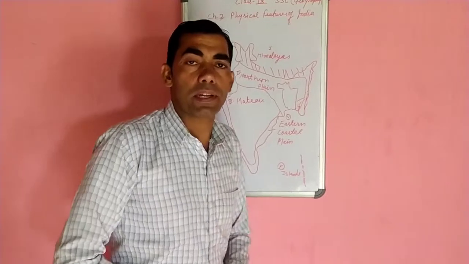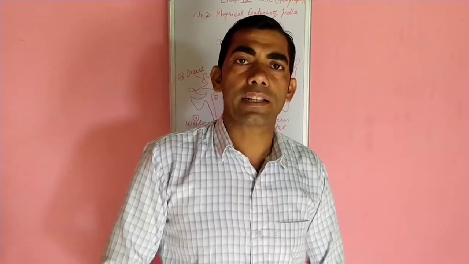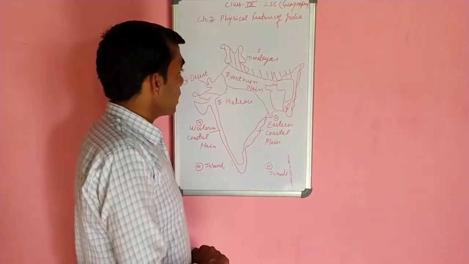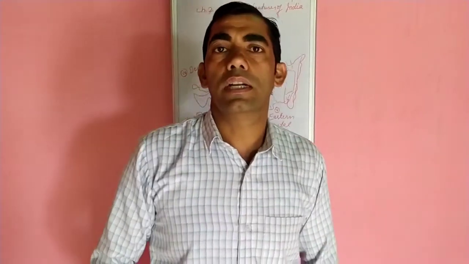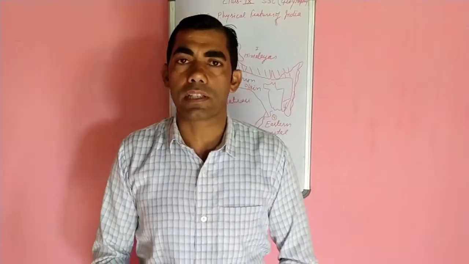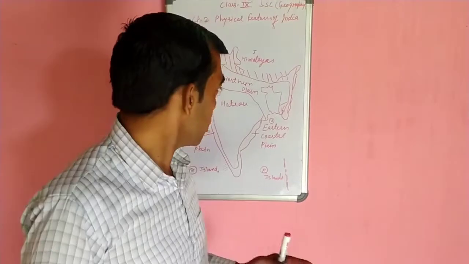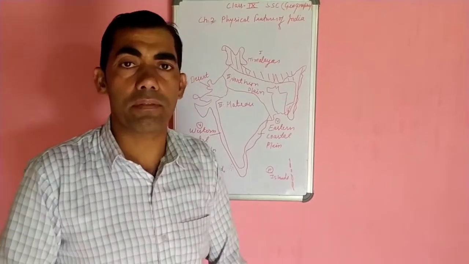This is the grain basket of India and an agriculture-producing area. The northern plain is thickly populated because the land is fertile. Everything is available: transportation facilities, drinking water and other means. So it is valuable for India.